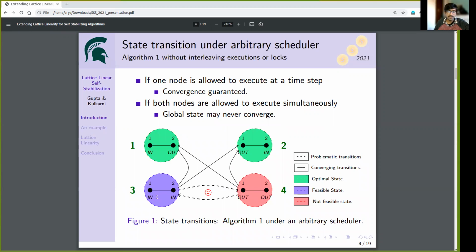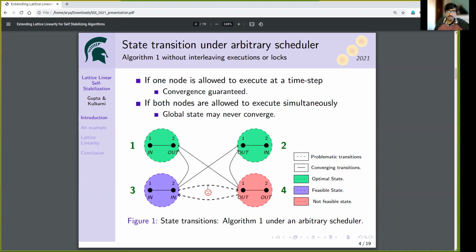Let's study what happens when algorithm 1 is applied and both the nodes perform execution at the same time. Let's study state 3. Now node 1 reads that both the nodes are in and therefore node 1 can change its state to out. Node 2 reads the same, and as a result, both the nodes turn themselves out of the vertex cover, and the next state is global state 4. When we are at state 4 and both the nodes read the states of each other at the same time, both the nodes will turn themselves in, and as a result, the next state will be global state 3.